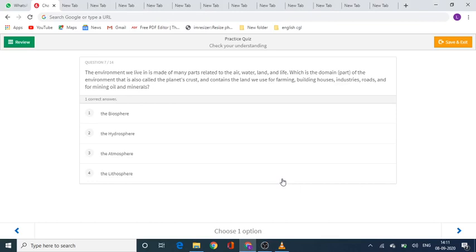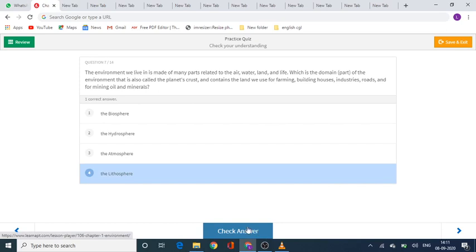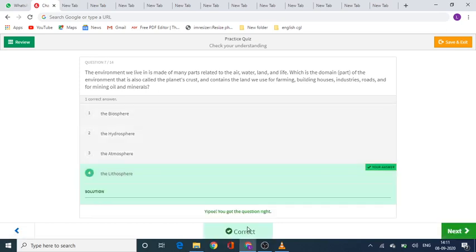Yeah, time up. So, according to me, option number 4, the lithosphere, should be the correct answer. Let's check it. Yeah, option number 4, the lithosphere, is the correct answer.